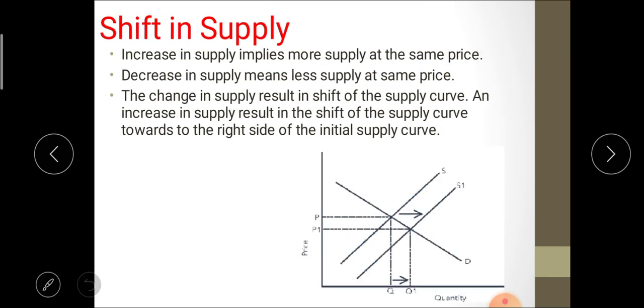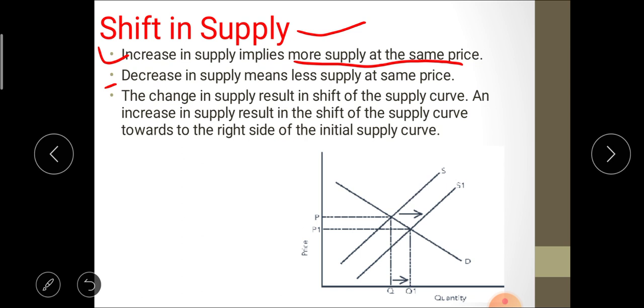Next is the shift in the supply curve. When there is an increase or decrease in supply, it leads to a shift in the supply curve from one place to another. An increase in supply implies more supply at the same price, and a decrease in supply means less supply at the same price.